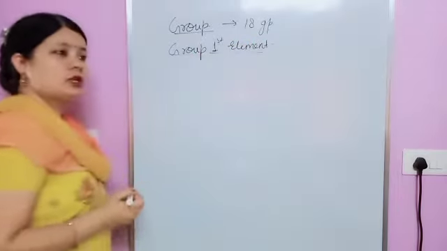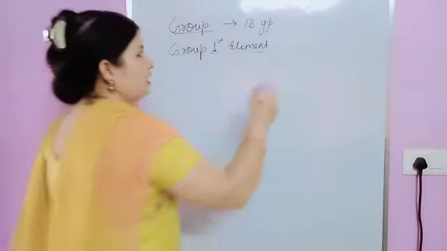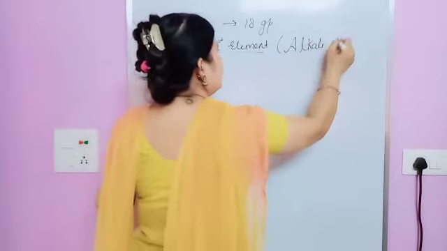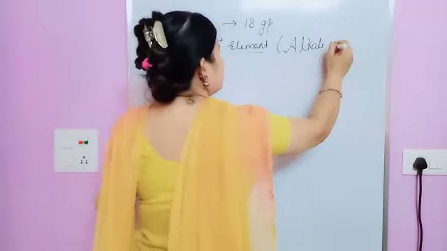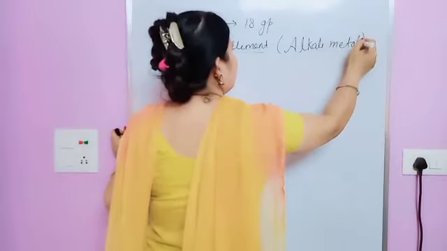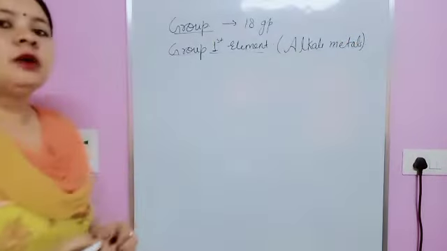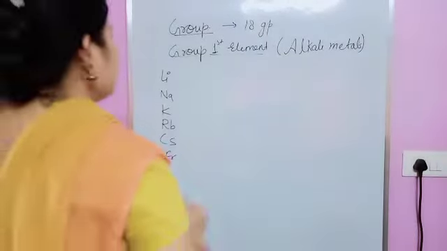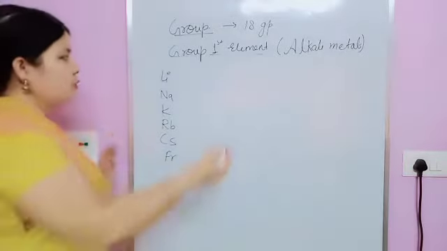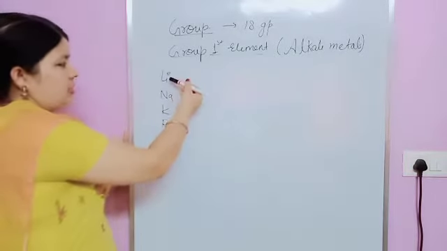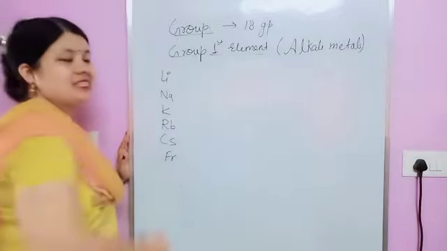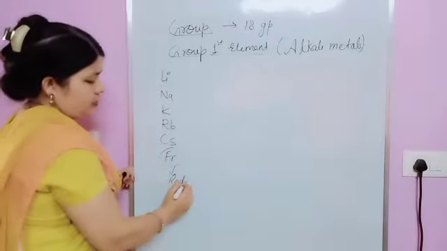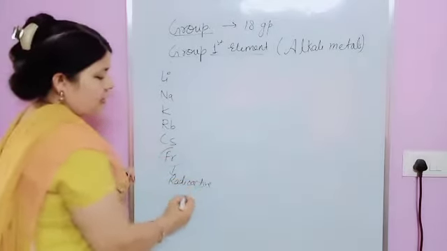Now in case of group 1 elements, this group is also known as alkali metals. Now let's see group 1 elements. We have six elements: lithium, sodium, potassium, rubidium, cesium, and francium. This francium is radioactive in nature.